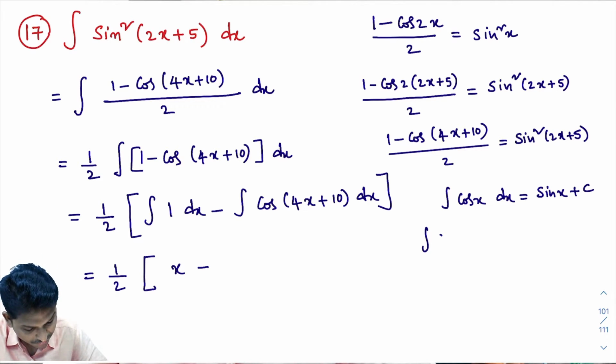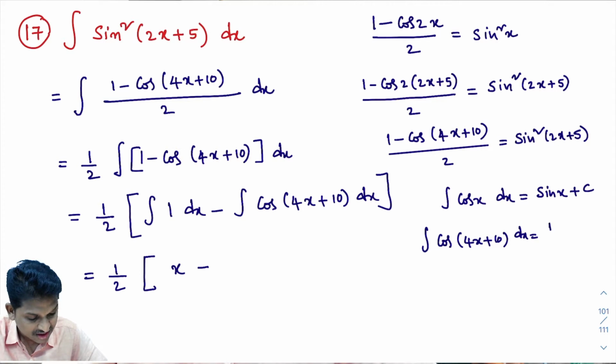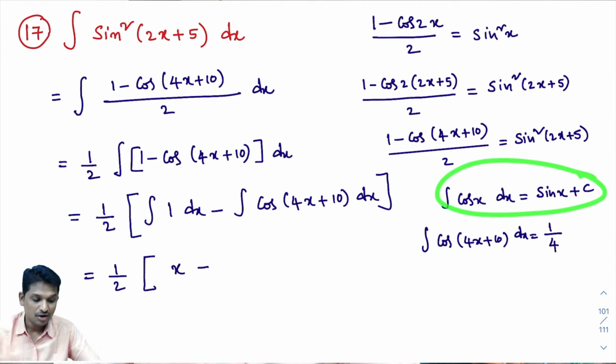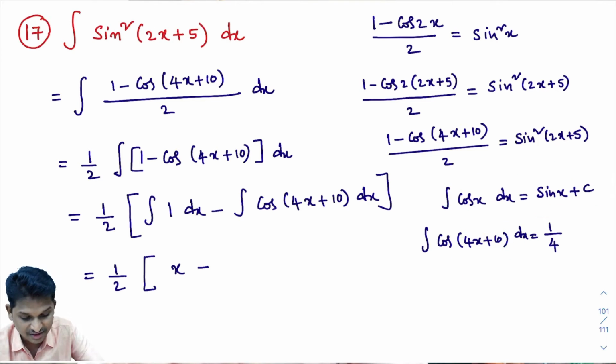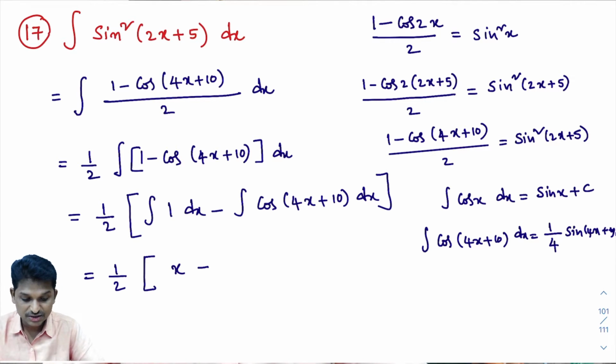Integral of cos of, here what is there? 4x plus 10. In place of x, ax plus b is present. Then how to integrate this? We learned this type of problems in module number 2. Its answer starts with 1 divided by the x coefficient. What is the x coefficient here? The x coefficient is 4. 1 by 4 into, as you know, the integral of cos x dx is sin x plus c. The integral of cos of 4x plus 10 dx is sin of 4x plus 10. This is what we learn in module number 2.